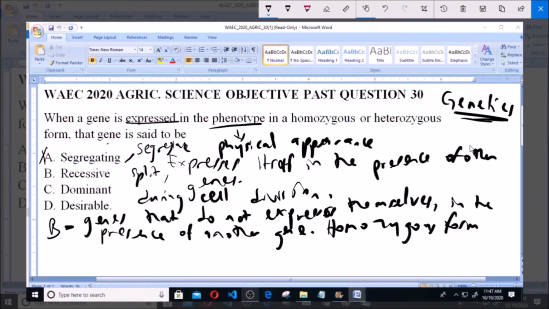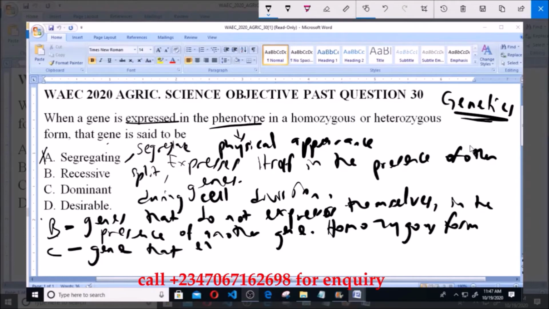So option C says dominant. Now a dominant gene is the opposite of a recessive gene, and it's a gene that expresses itself in the presence of another gene.